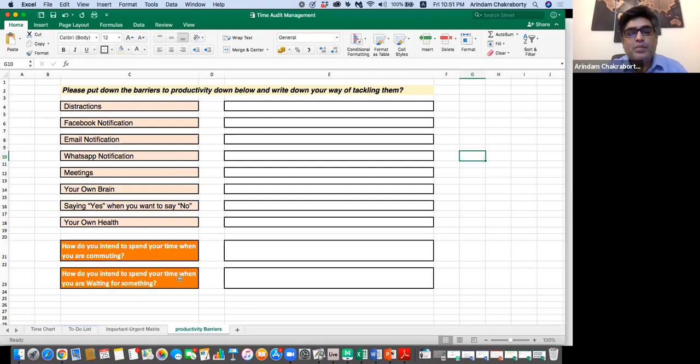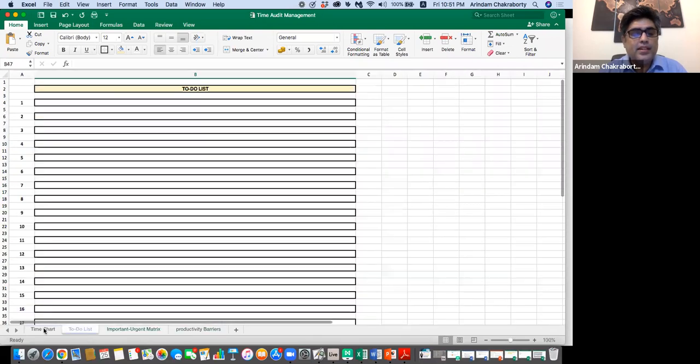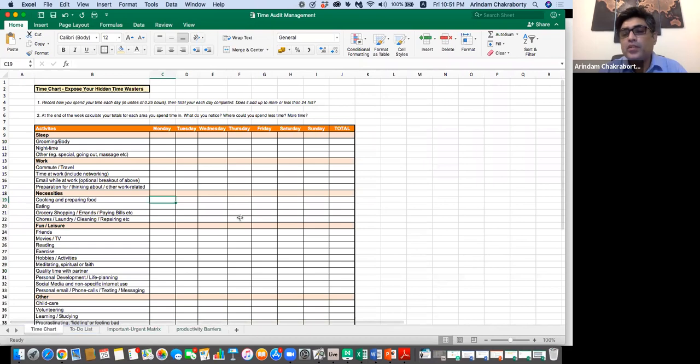Or how do you intend to spend your time when you are waiting for something, right? Sometimes it happens, you go to a meeting, I'm waiting, sitting idle for half an hour, one hour, useless. So why don't we utilize that time in a proper way, right? This is called a time audit sort of a matrix, and this is something which I think is really going to help you if you are focused and work on it.